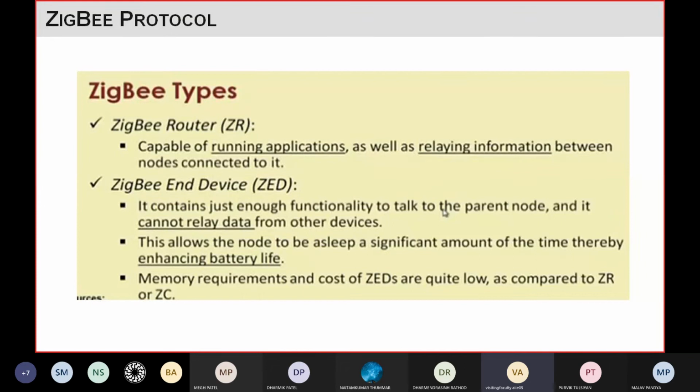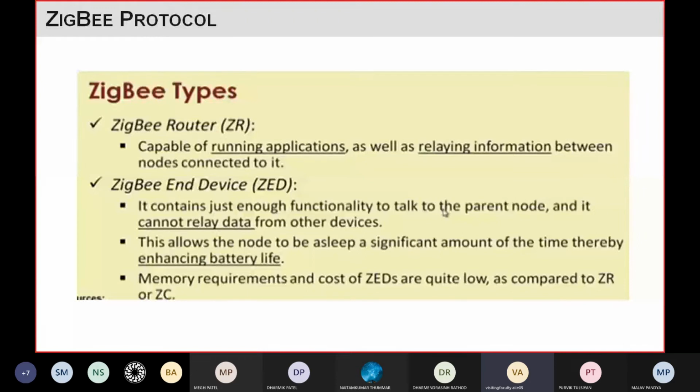Sleep mode means whenever they are not in use, they work as if they are turned off, so they use very little energy or power. So these end devices will be asleep for a significant amount of the time, thereby saving power, and that's why the battery life will increase.